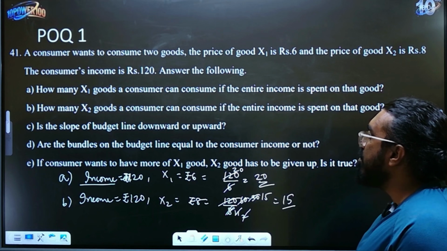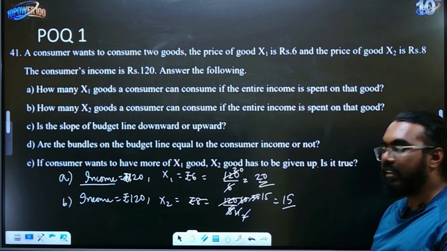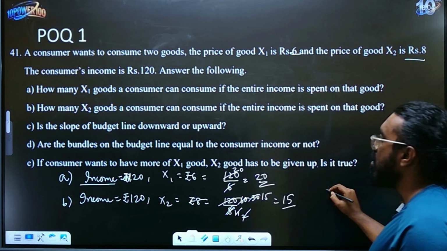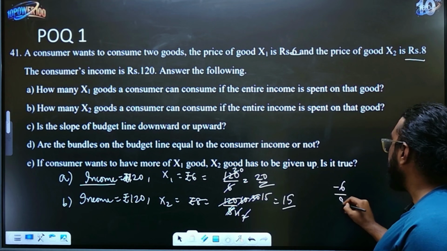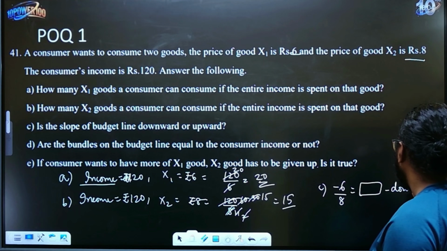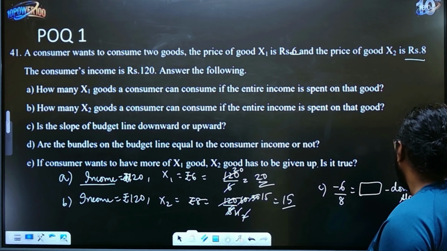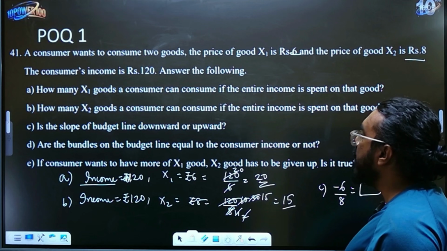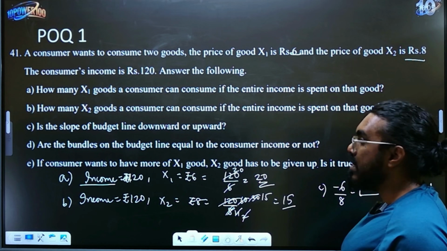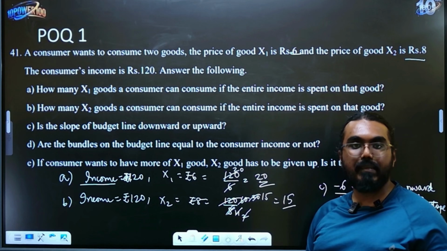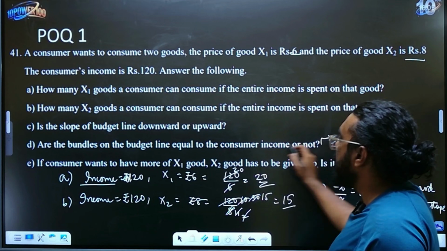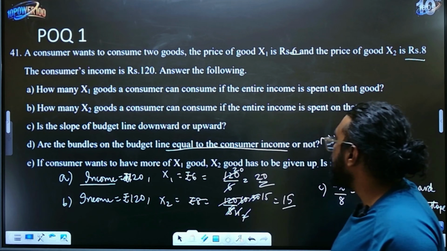Now, is the slope of the budget line downwards or upwards? They're asking. You can clearly see that this is 6 and this is 8, right? So it is a negative slope for sure. It is negative 6 divided by 8. So definitely it is a downward slope or a negative slope, right? Okay. Are the bundles on the budget line equal to the consumer's income or not? It is equal, right? Irrespective of how much they buy, it will be equal. So your answer to this question will be yes. The bundles on the budget line are equal to the consumer's income.